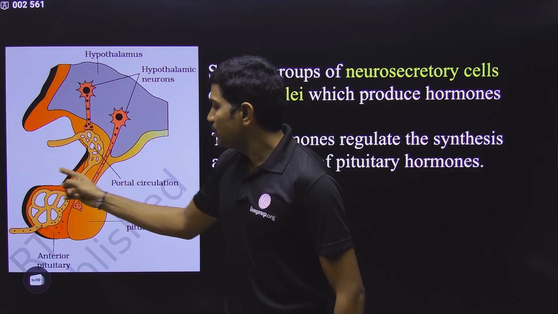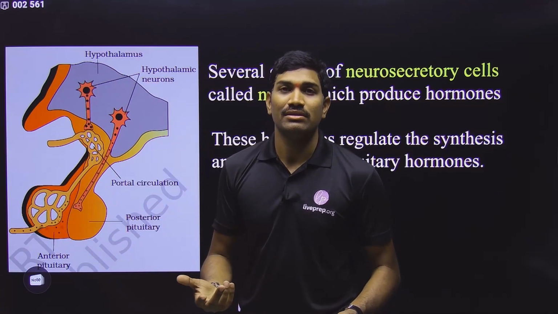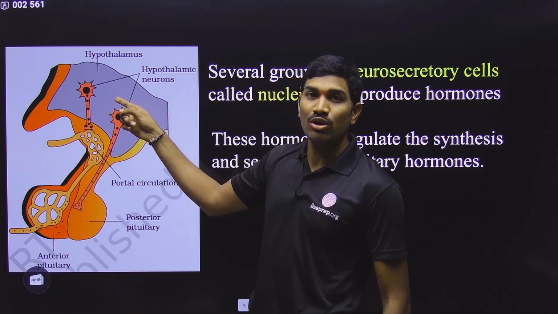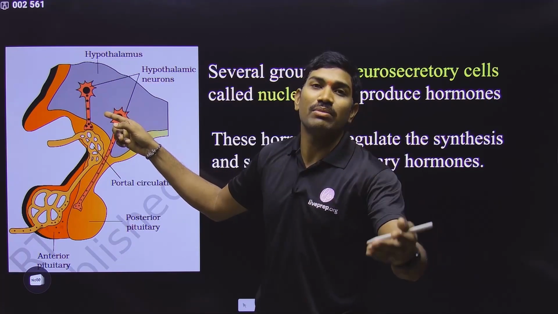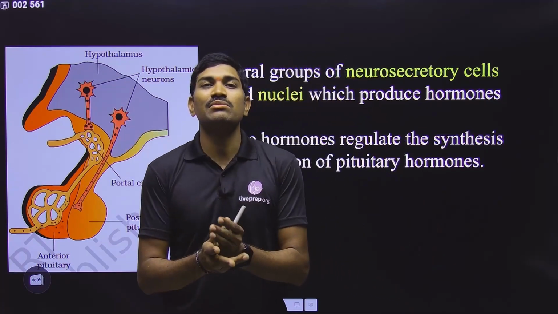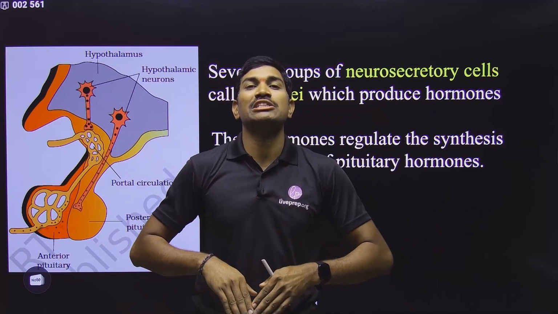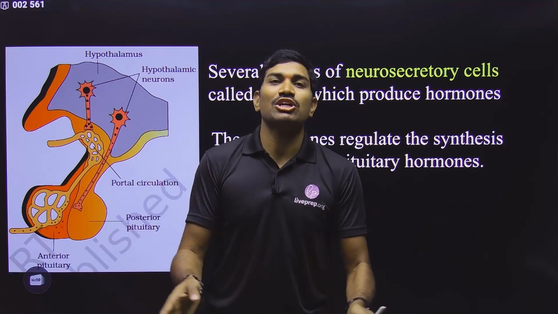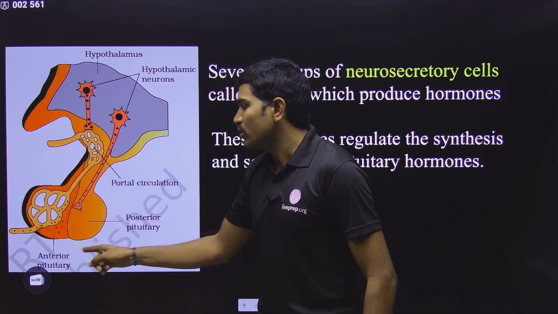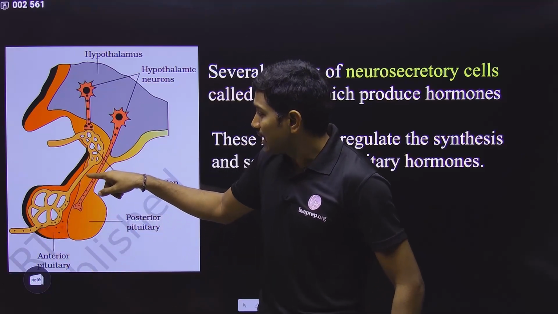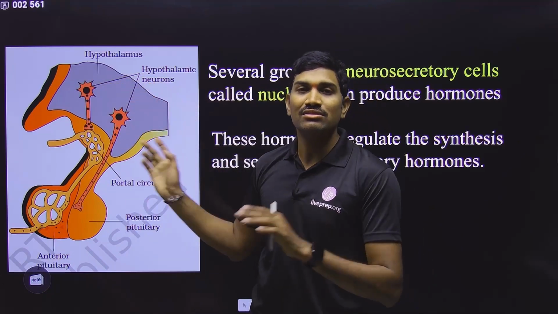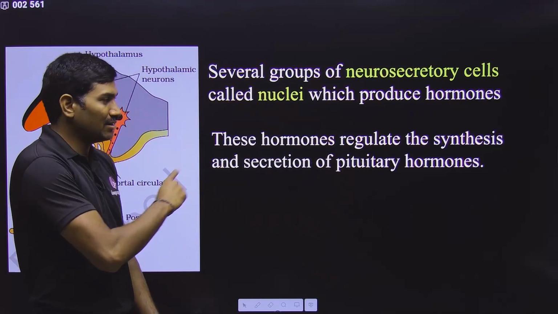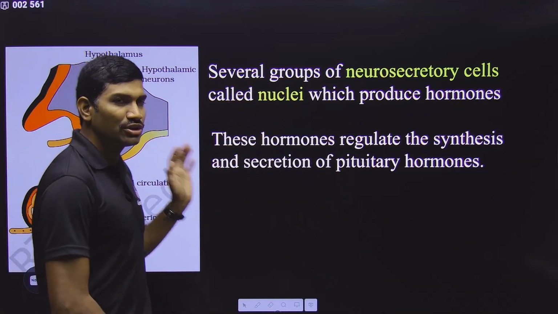We consider the pituitary gland as the master gland. Yes or no? But this master gland is again under the control of the hypothalamus, which is part of the brain. So in this way, the nervous system has direct connections to the majority of the organs, and directly it is controlling them. But some organs are not directly controlled; they are controlled by the pituitary, and this pituitary is in turn controlled by the hypothalamus. This is the overall idea that you need to understand from this diagram and this information. Clear? I hope now we understood the basic idea.